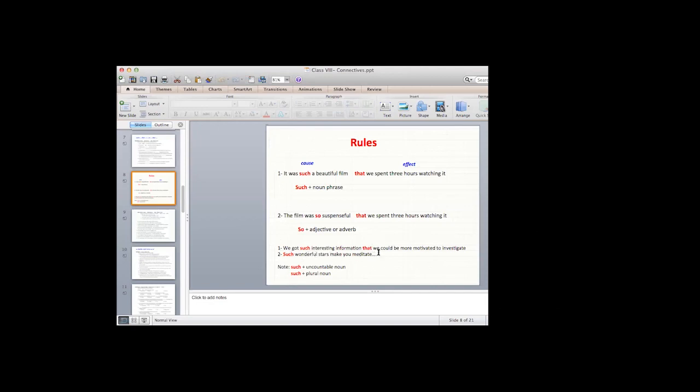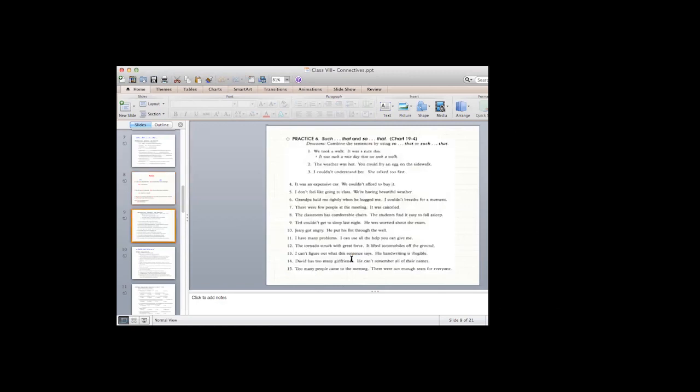Okay, next one. So we move to the next slide. Such that and so that. Just another example or another exercise about the same connectives. We took a walk. It was a nice day. It was such a nice day that we took a walk. Now you have to combine the two sentences, the cause and effect, by using such that or so that.